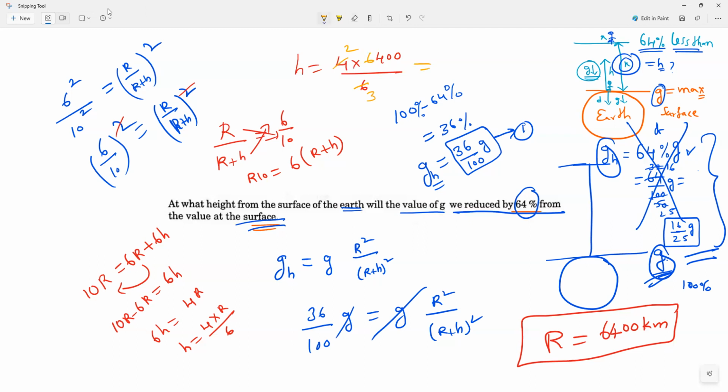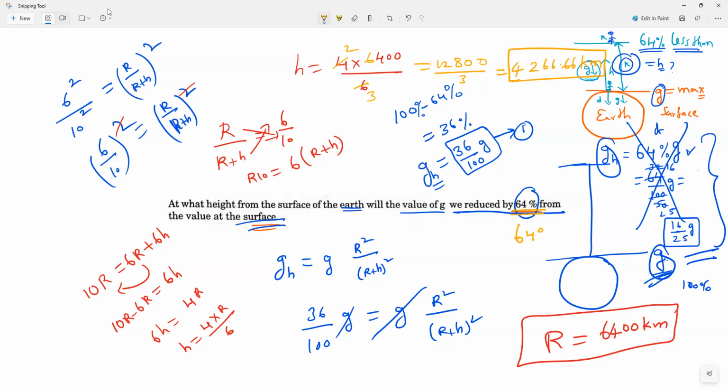So what will happen, everybody? 6400 into 2. What is that? 12,800 divided by 3. So 12,000 divided by 3 is 4,000 approximately. So how much will it come? 12,800 divided by 3, which is equal to how much? 4,266.666 kilometers. So approximately 4,267 kilometers above the surface, we will get this G value.